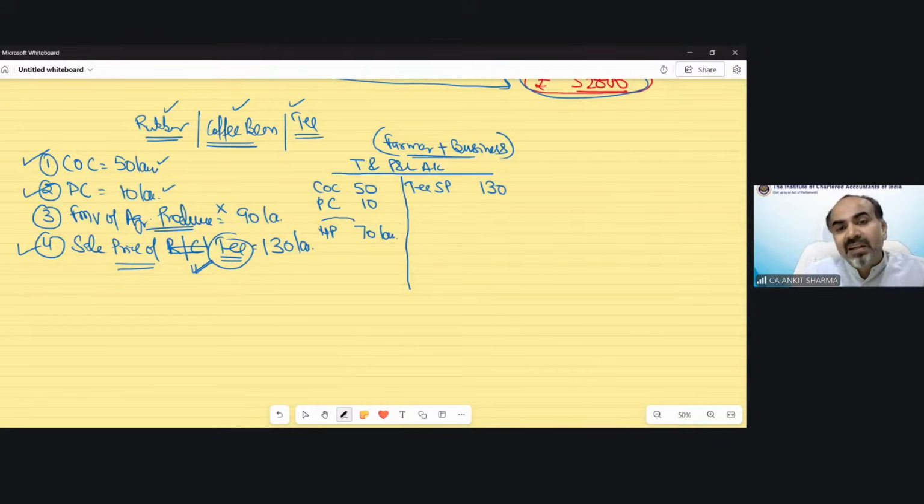So that is the composition of agricultural and non-agricultural activities. You can see this is my agricultural activities expenditure. This is my non-agricultural activities expenditure. But the sale price includes the agricultural produce and the tea also. And this is the composite profit from both the activities. Now we need to find out the agricultural income and the non-agricultural.